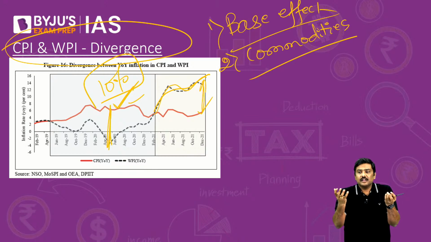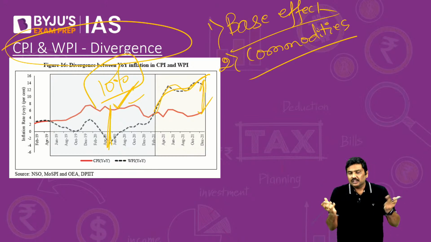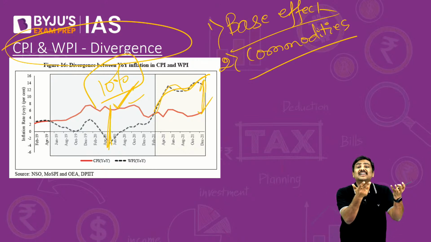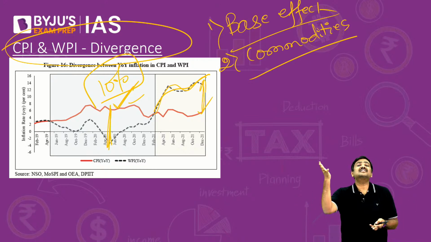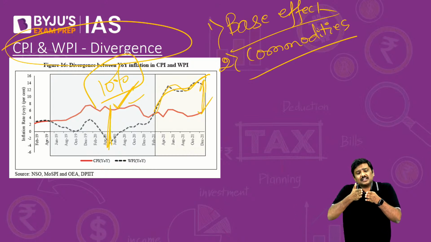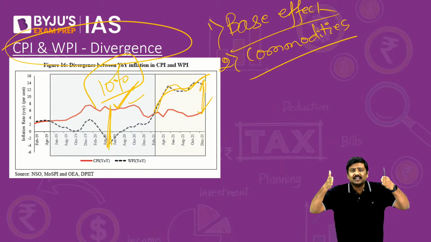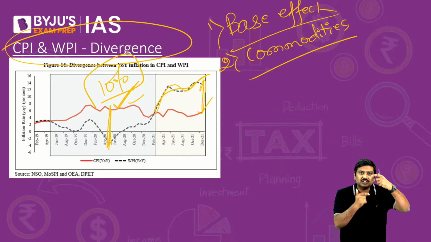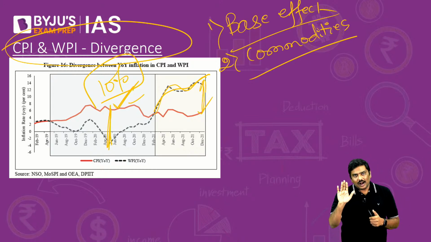So obviously, the commodities are different. The points at which it is collected is different. WPI doesn't consider the taxation. CPI considers the taxes. Right? So look at the differences in the collection, the coverage, etc. And as a result of this, there will be a divergence at many points of time between both the WPI and CPI. Address the first question. Let's go to the second question.